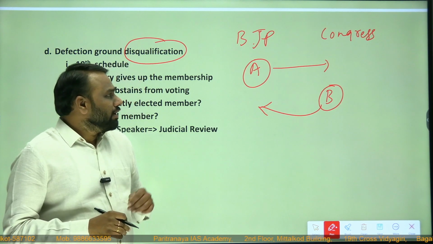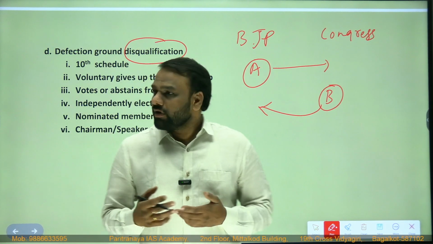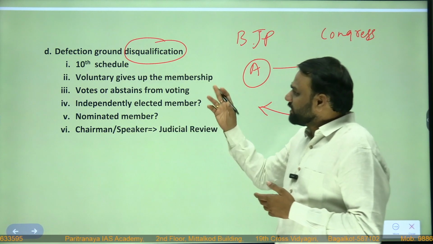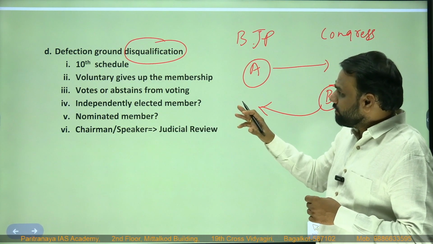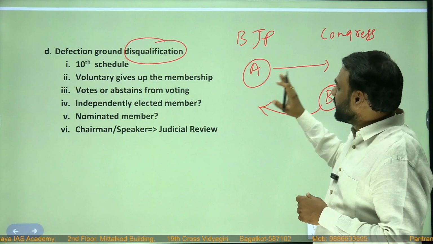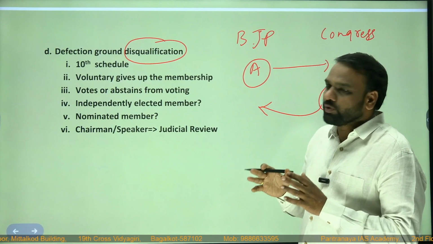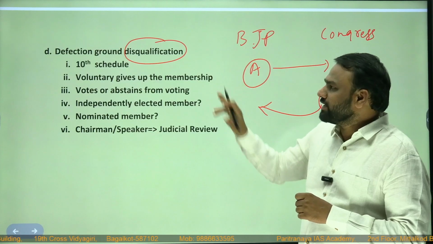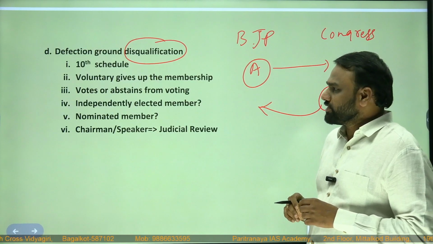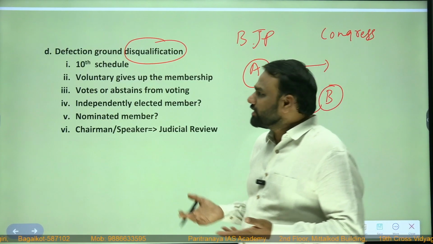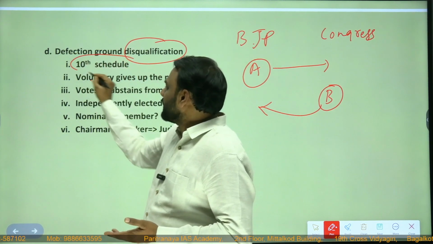So if a person moves from one party to another party after gaining victory through ticket of one party, then he'll be subjected to disqualification. So where are these provisions mentioned? These provisions are mentioned in 10th schedule.